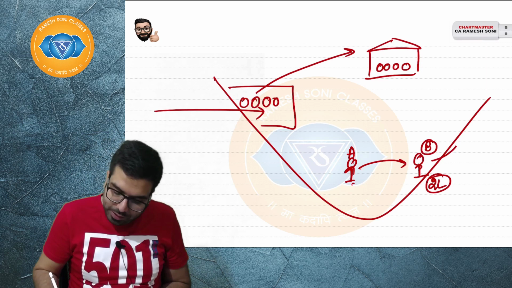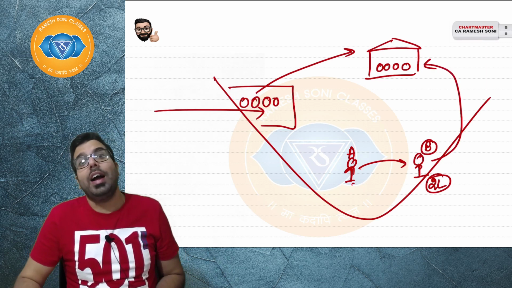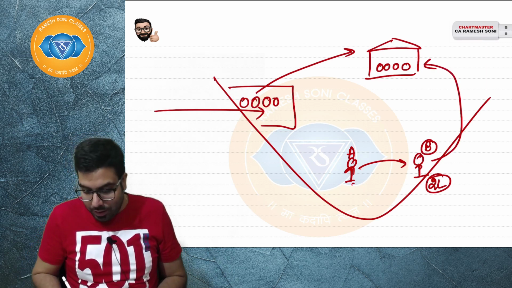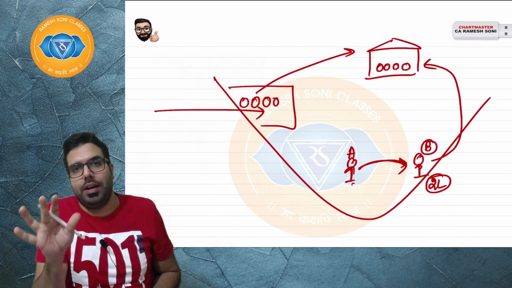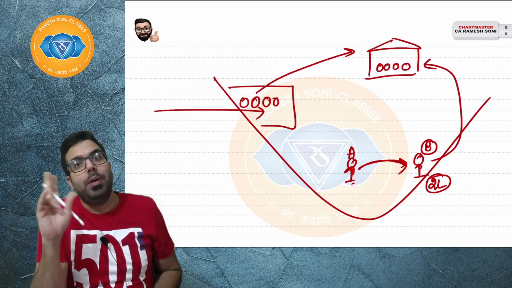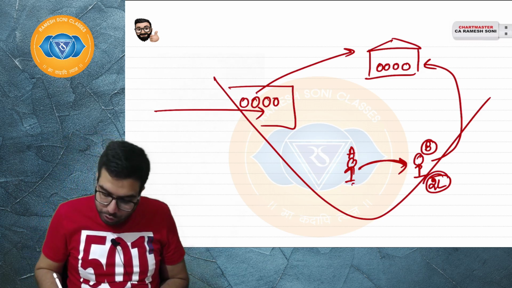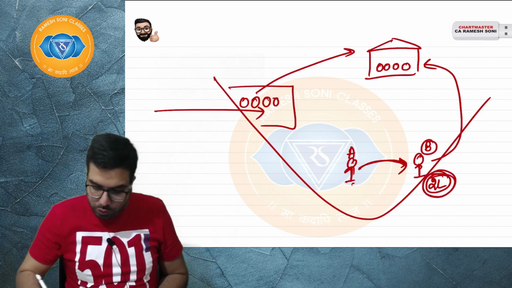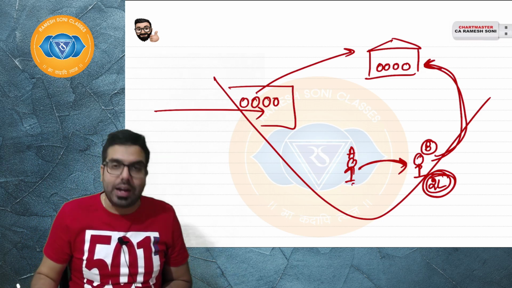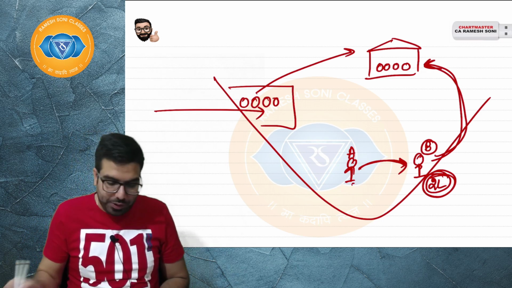Now when B goes to clear these goods, I hope you remember, under GST, bond to bond transfer was exempted. On this, GST will not come, but under customs, IGST will be levied on 2 lakh rupees. I hope everyone is clear. When he goes to clear the goods from the warehouse, IGST shall be levied on 2 lakh rupees.